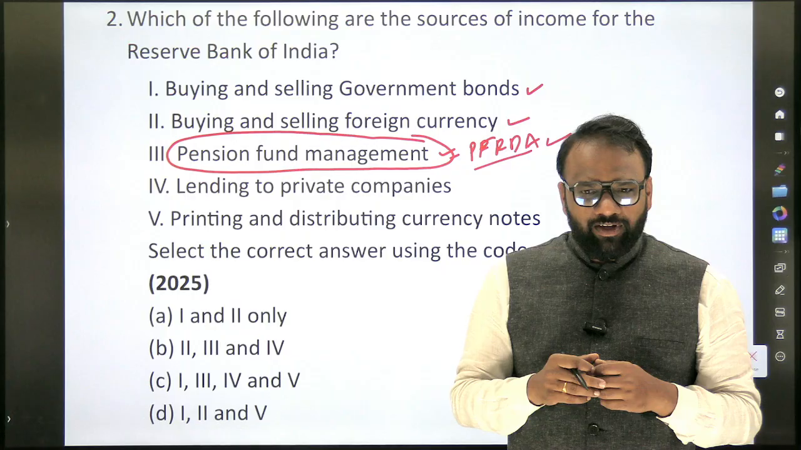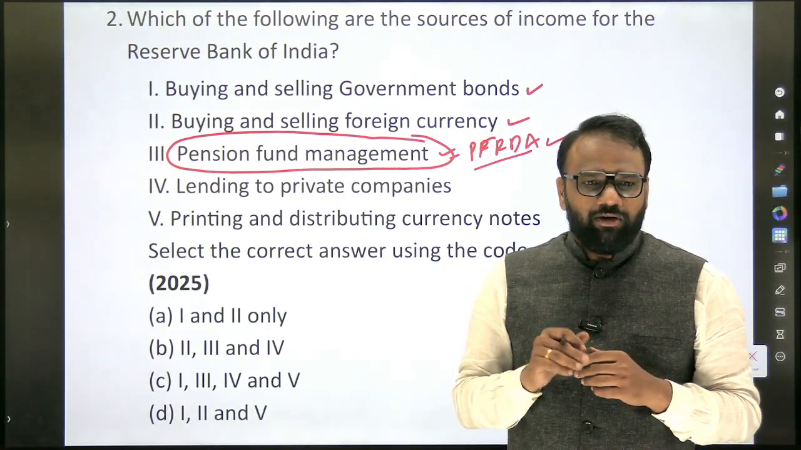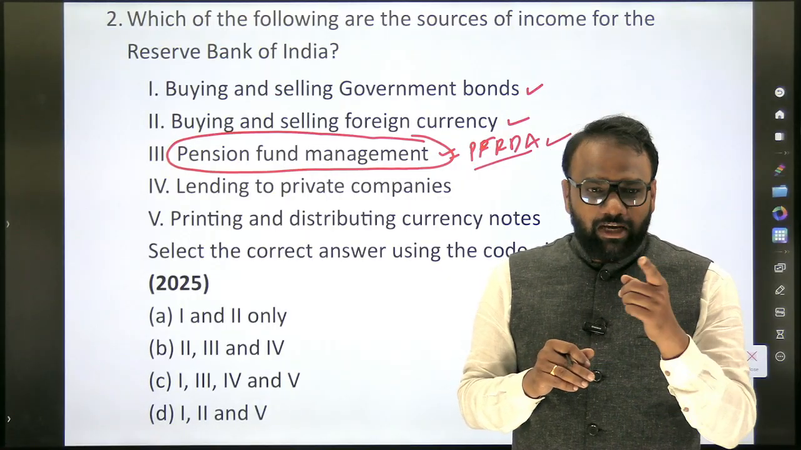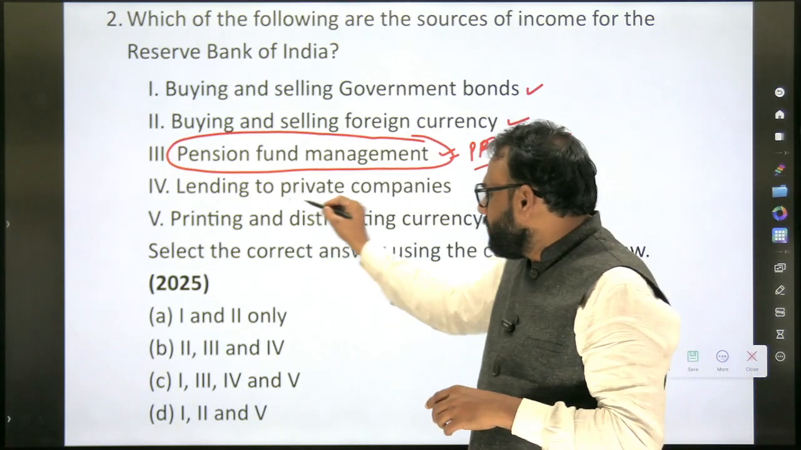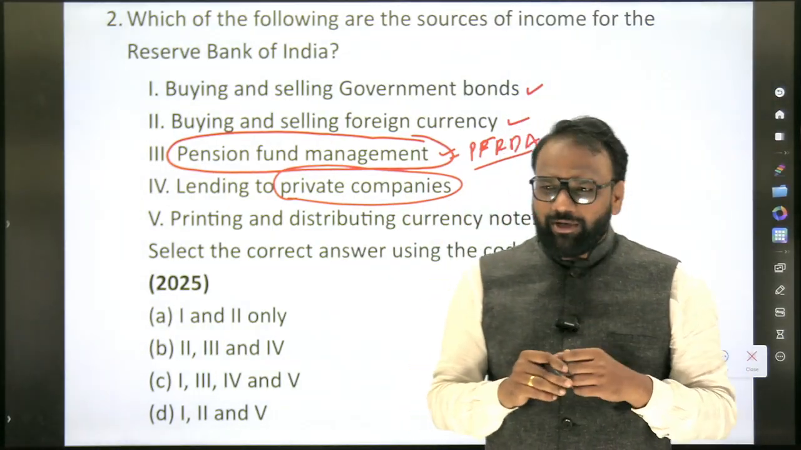Yes. See, the fifth one is too much technical. Okay, later on we'll understand. But easily, which one can we eliminate? We can eliminate lending to private companies. Lending to private companies, this is very important. Whether RBI lends to private companies?